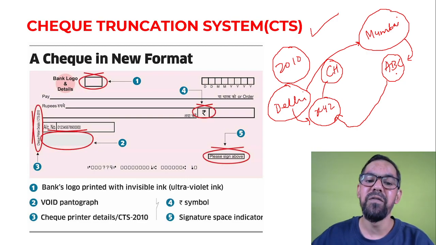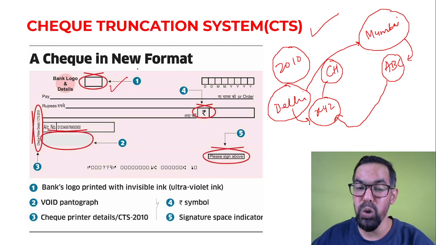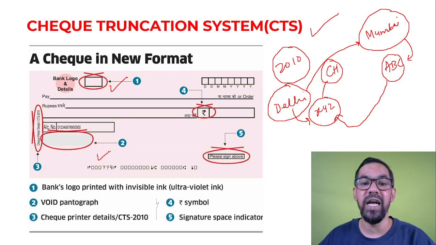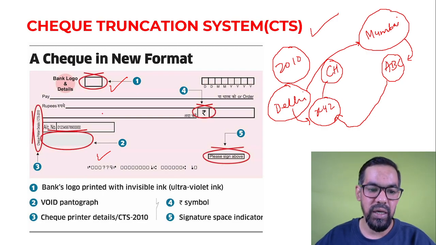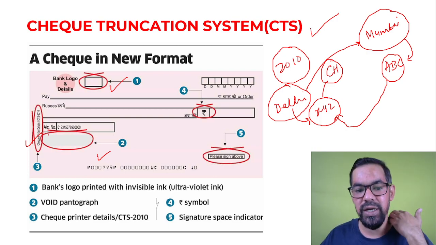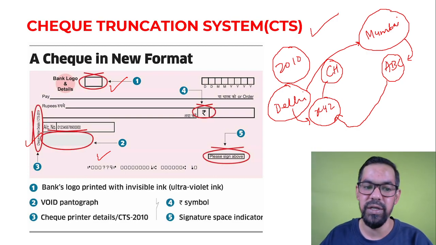Apart from this, we have a few updates under CTS as well. First, you'll find the bank logo on your checkbook, which was not available previously. Second, there are void photographs as well. And third, there are check printer details, as per CTS 2010.